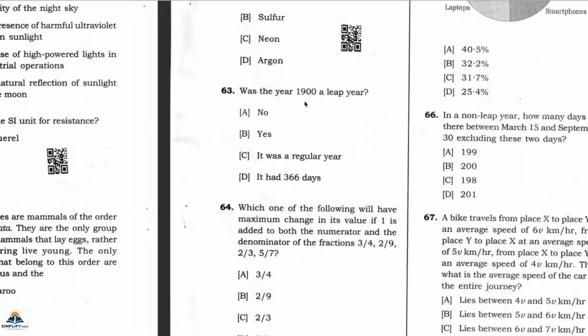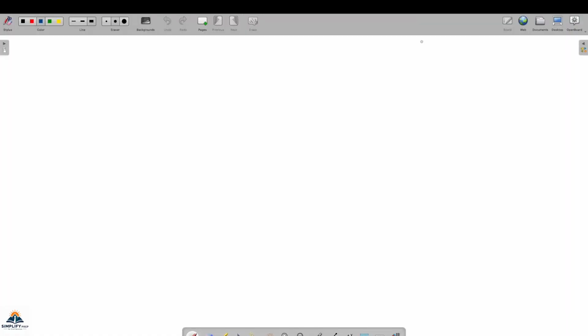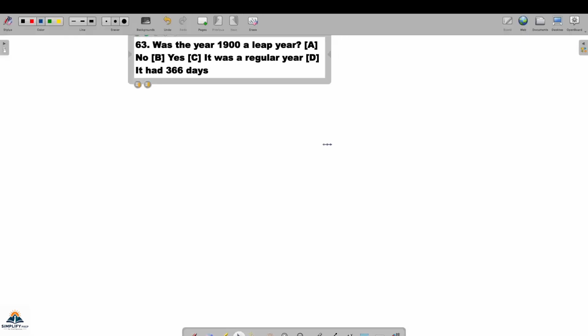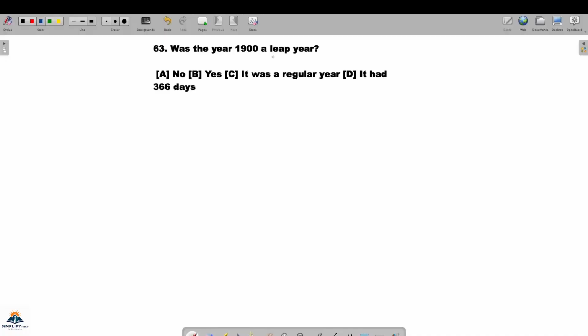So let's copy. The system might be new for many, but it is going to be fun because it will save your time also. Because we don't have to write the questions, we don't have to rub the board, we just have to solve the questions. So this question is asking whether 1900 is a leap year or not. You have to answer in yes, no, or whatever other options you will see.